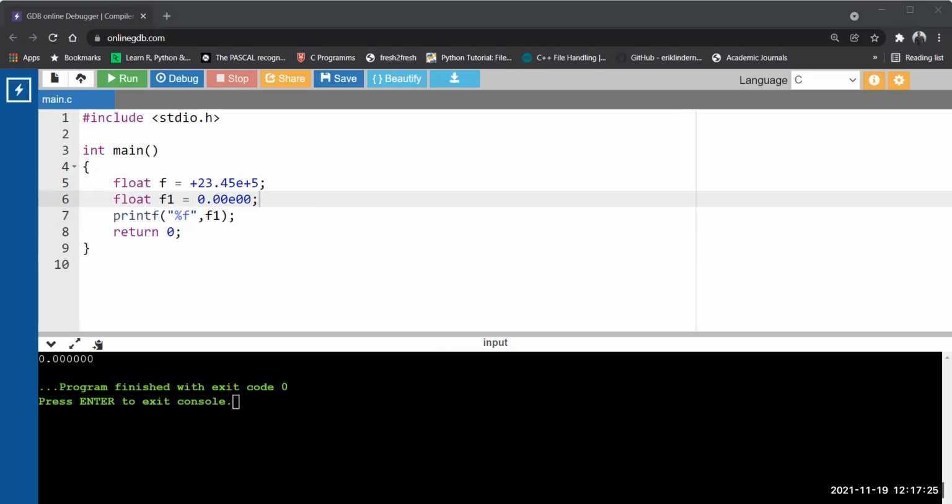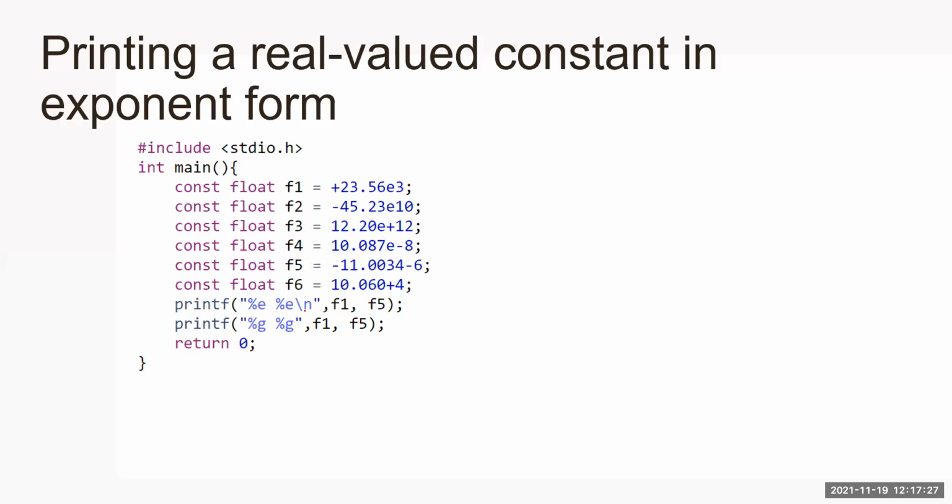So now let's see the notes and discuss here. Here I have taken 6 different floating point constants. Although I have mentioned the const keyword here, there is no need, as you have seen in the compiler also. It only changes the property. For f1, this is my mantissa and this is my exponent part. This is the exponent, this is the exponent. Here the exponent is -8. Here, no exponent. No, sorry, exponent is there, I have not used e. So it will also be okay. Let us see in the compiler.